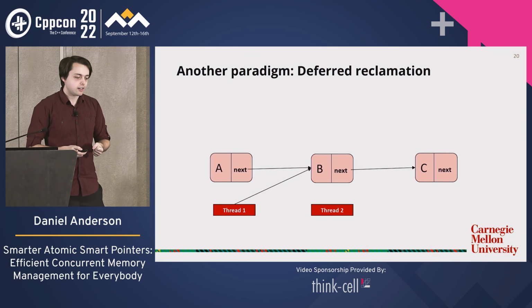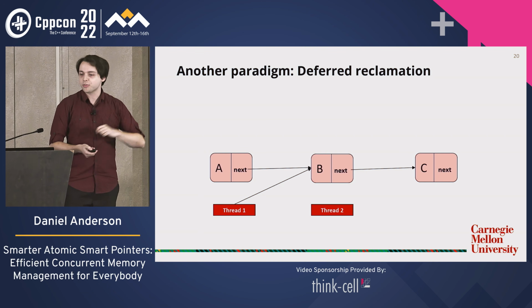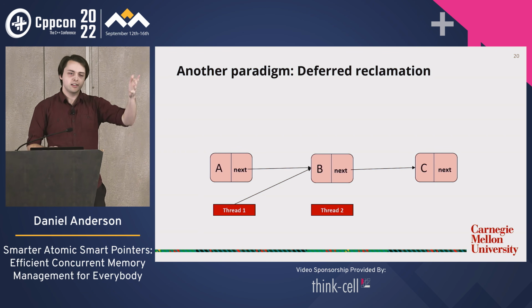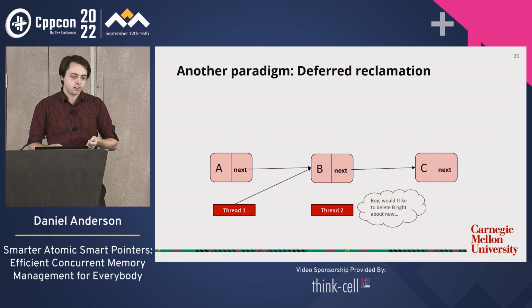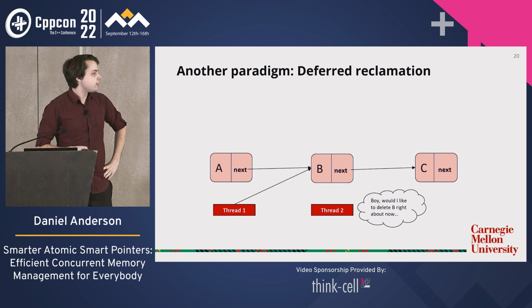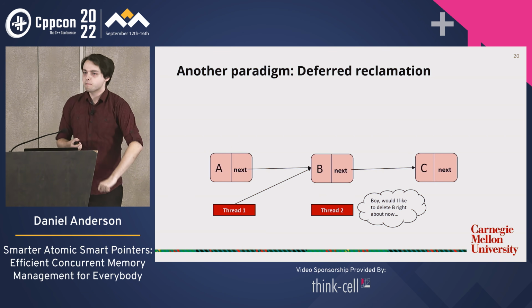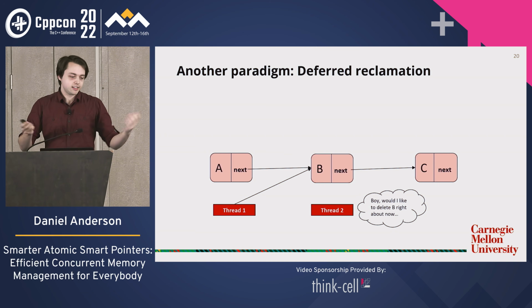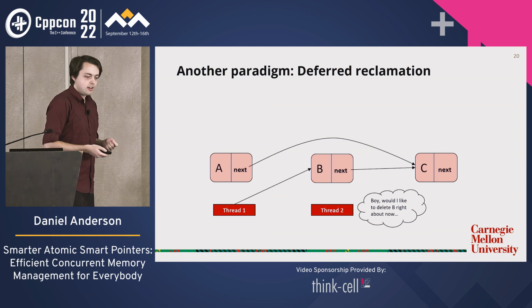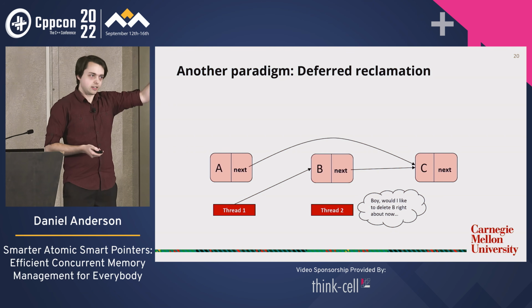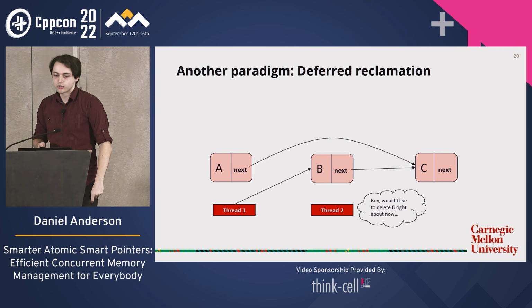So what does this look like? Well, let's go back to our friends, thread 1 and thread 2. So thread 1 is looking at B, maybe it's asleep or in progress. All right, thread 2 comes along again. Boy, I'd really like to delete B right about now because it doesn't like B. So it goes and does its delete operation. It swings the next pointer from A over to C. And now it would really like to just delete B because it's been unhooked from the data structure.